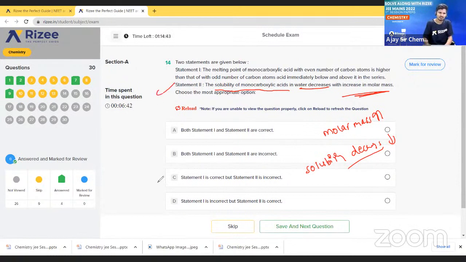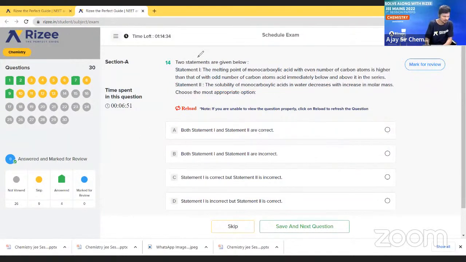So this is also a correct statement. So what is the correct option? Both A and B, both statements are correct only.